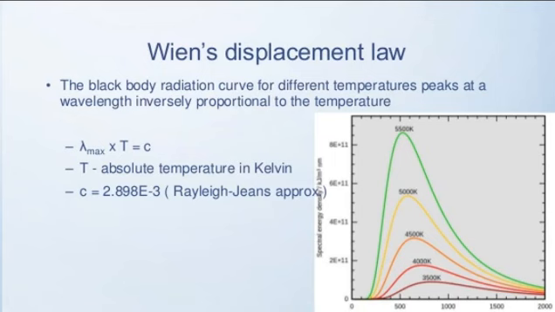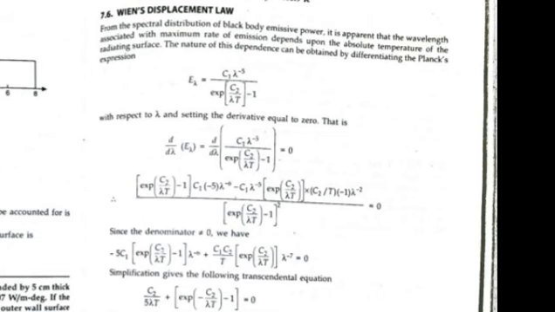So here are some definitions about Wien's displacement law. The black body radiation curve for different temperatures peaks at a wavelength inversely proportional to the temperature. So lambda maximum times temperature is equal to a constant, where T is the absolute temperature in Kelvin and the constant has a value of 2.898. It is also related to the Rayleigh-Jeans approximation. So Wien's displacement law